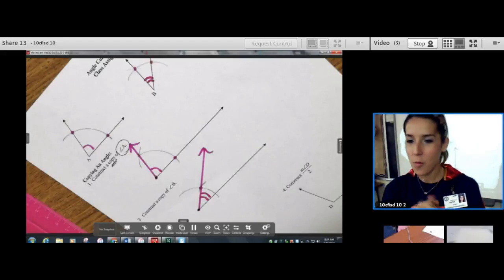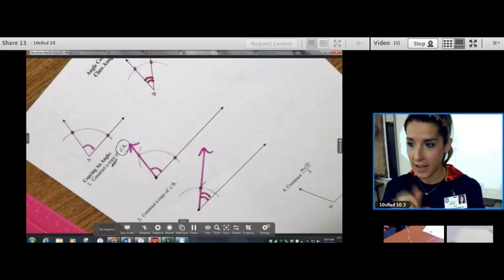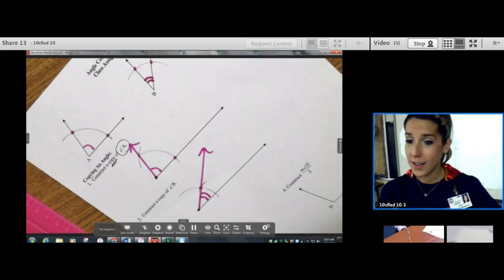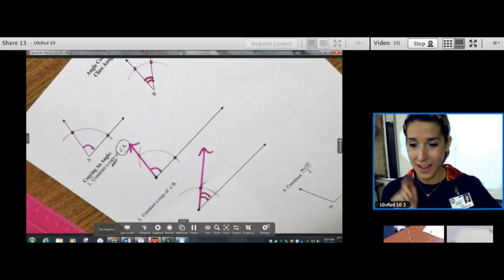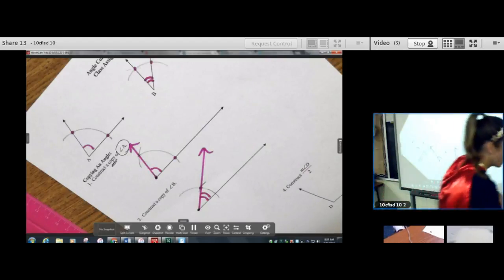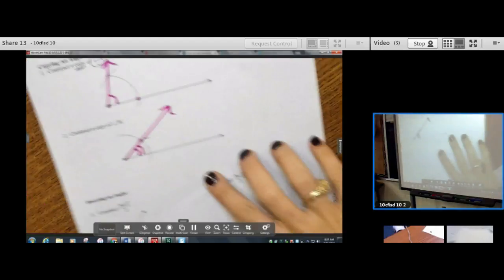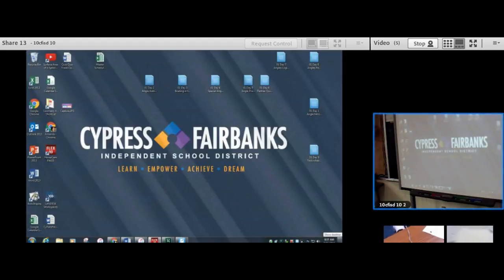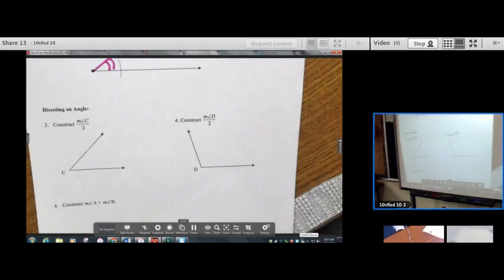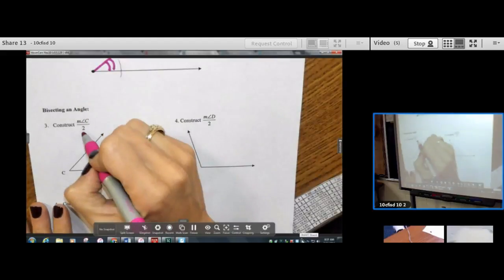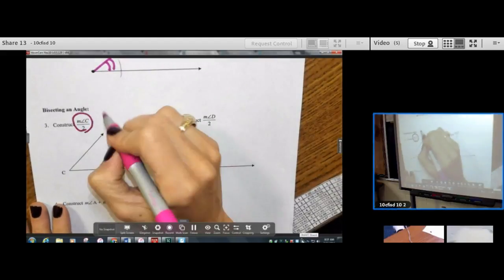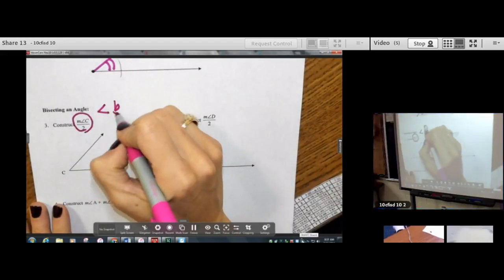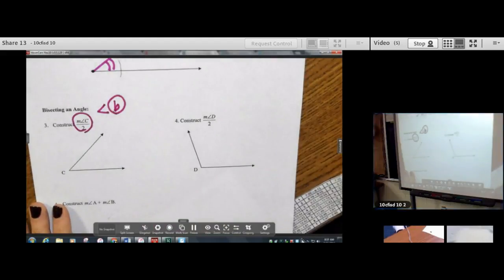So that is how we construct a copy of an angle. Now we're going to move on to bisecting an angle, and the lesson will be over, okay? Notice what number 3 asks to do. Number 3 says, construct the measure of angle C divided by 2. So that's asking to construct an angle bisector. That's what that symbol means, bisector.